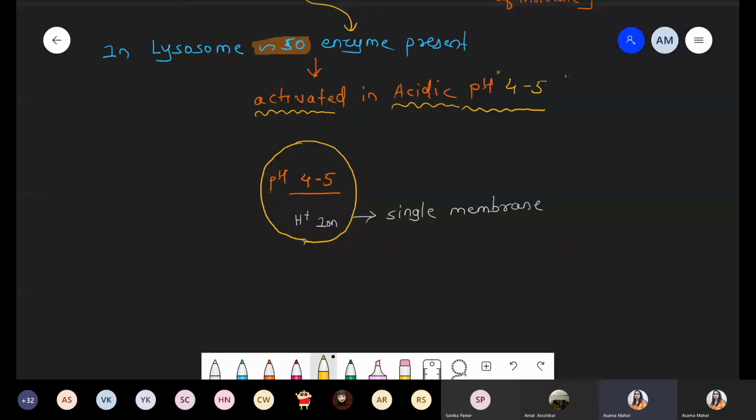Now another condition we are talking about: definitely we have to list some points on why the lysosome is having the acidic pH.